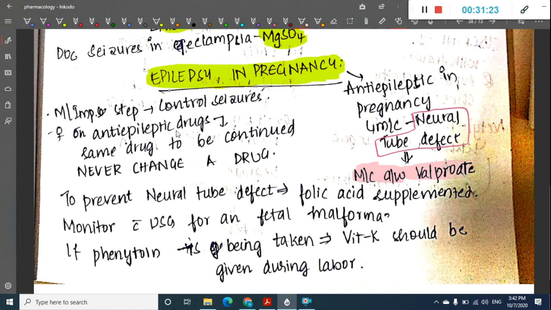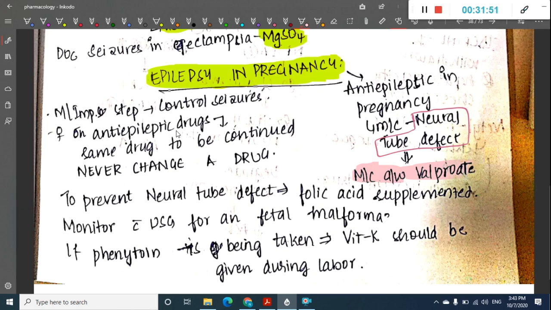The best thing in that situation is to continue the drug and monitor, do proper antenatal examinations, and give folic acid supplementation. Look at fetal malformations with USG, TIFFA scan and everything. If there are any dreadful life-threatening congenital malformations, then you can do therapeutic abortion, or else you can continue the pregnancy.